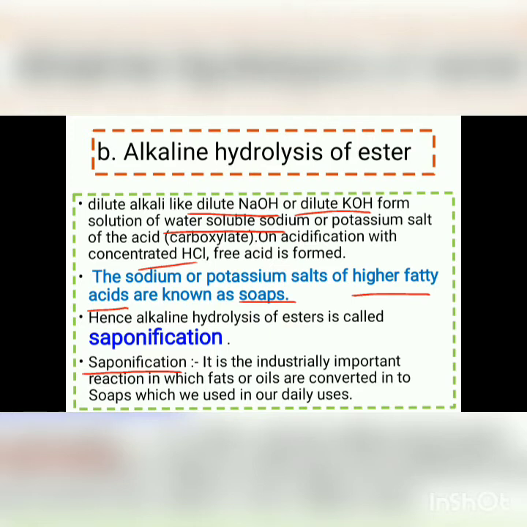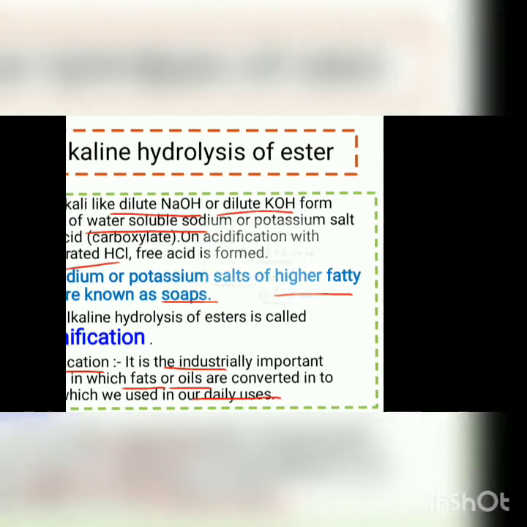Saponification is an industrially very important reaction in which the fats or oils are converted into the soaps which we use in our daily life. According to the use, that is either NaOH or KOH, the soaps are classified into soft soap or hard soap. That is, bathing soap means the soft soap, and washing soap, which is used for washing clothes, is nothing but the hard soap.